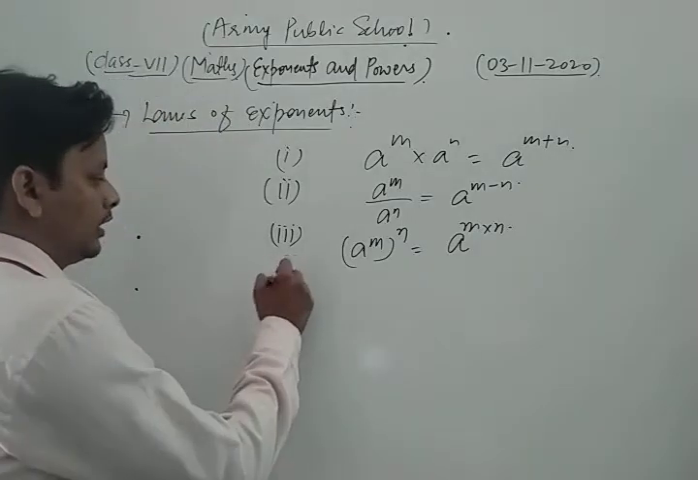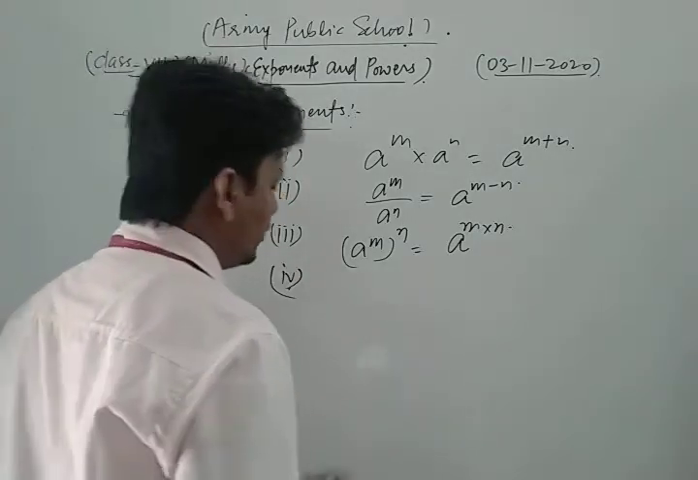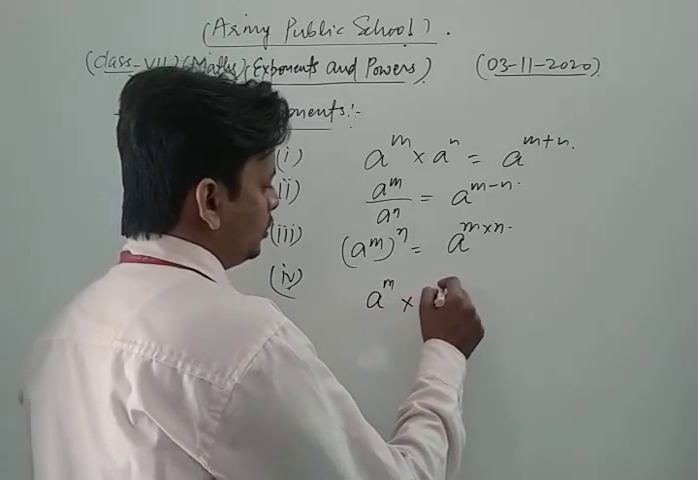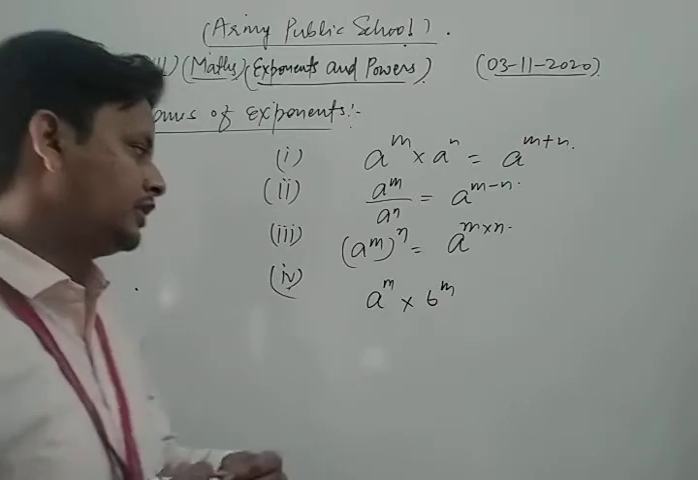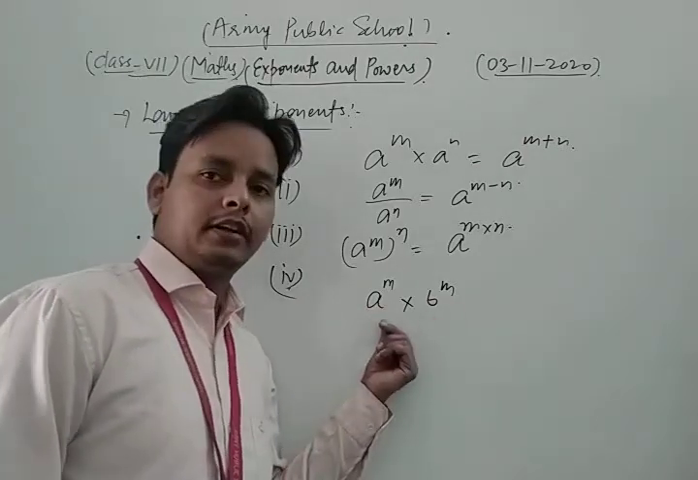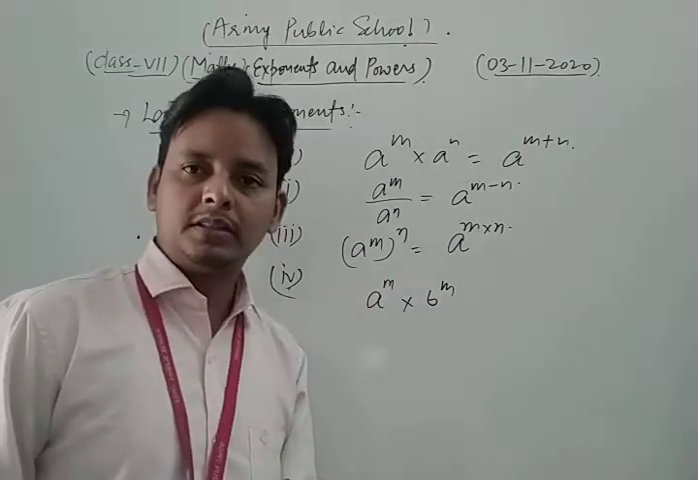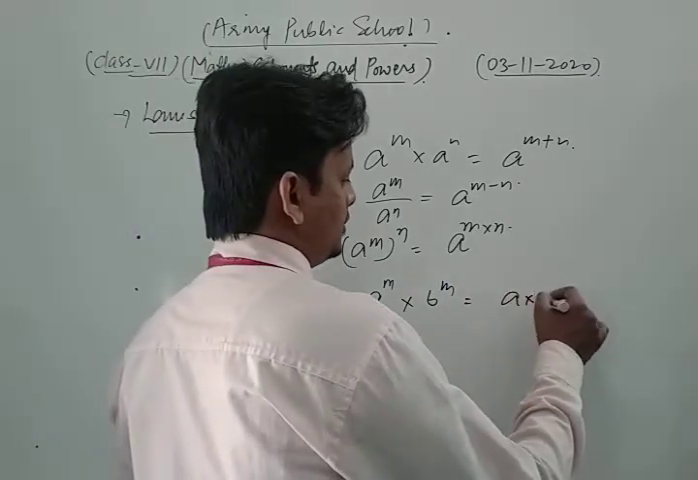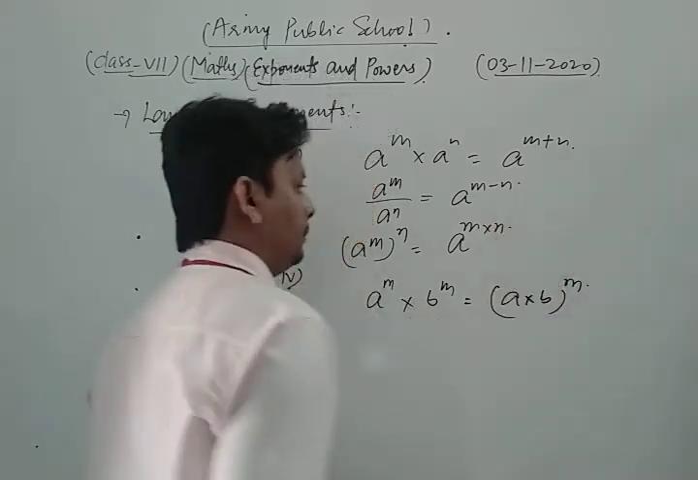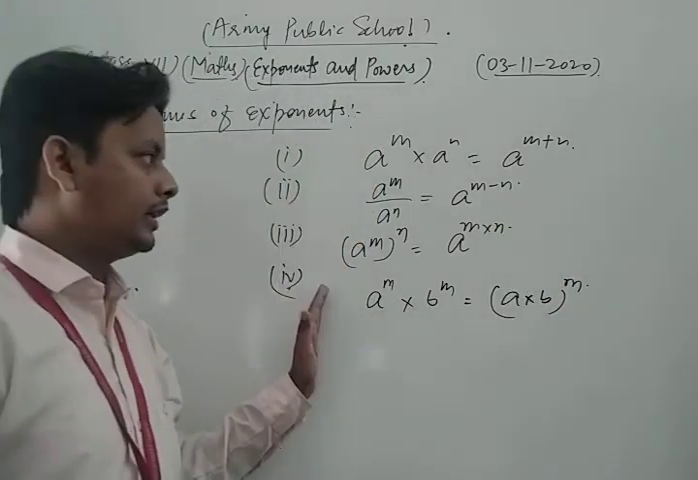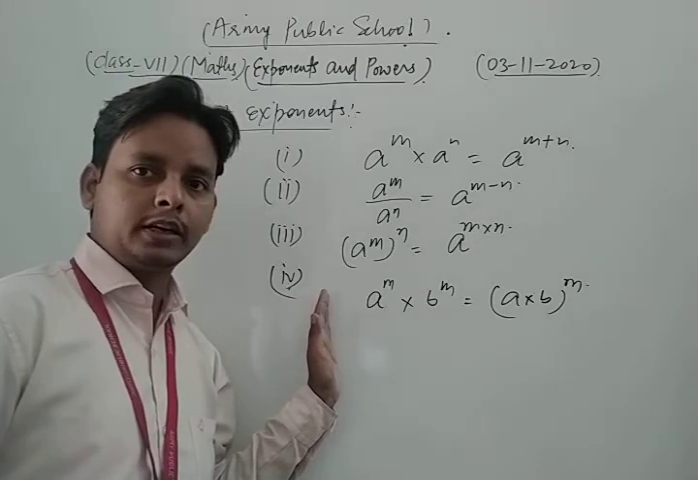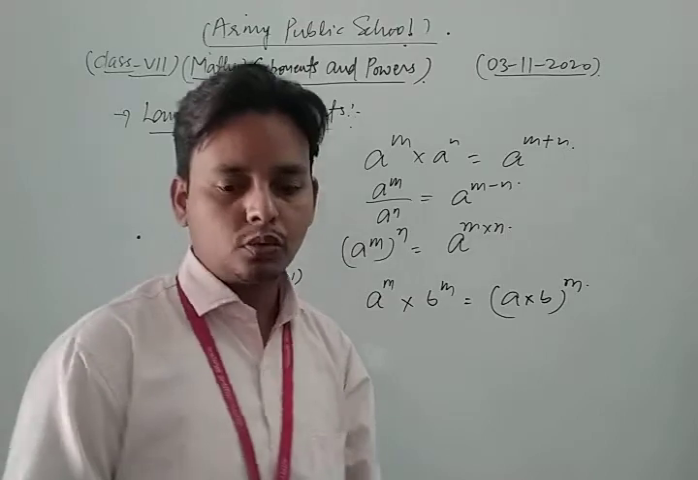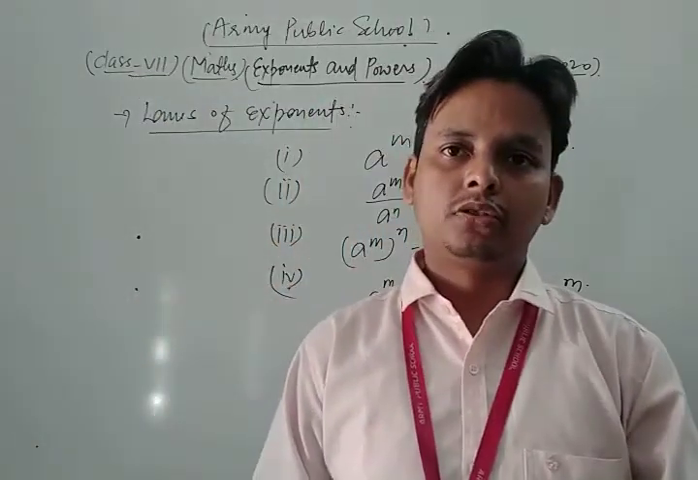The fourth one: a to the power m into b to the power m. If the bases are different but the powers are the same, then we write a into b to the whole power m. So here we discussed some basic laws of exponents, and using these laws we solve many questions of your NCERT exercise based on this topic.